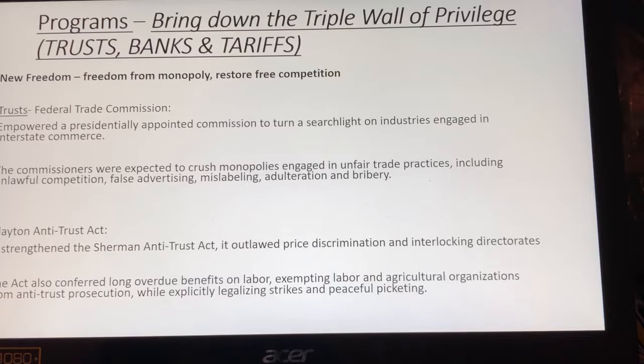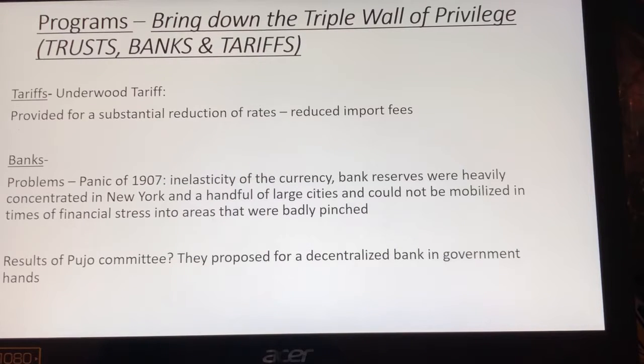The biggest reason why the Clayton Antitrust Law is a red letter law is because it's going to exempt labor unions and agricultural organizations from being considered monopolies. And it's going to allow for them to legally strike and peacefully picket.